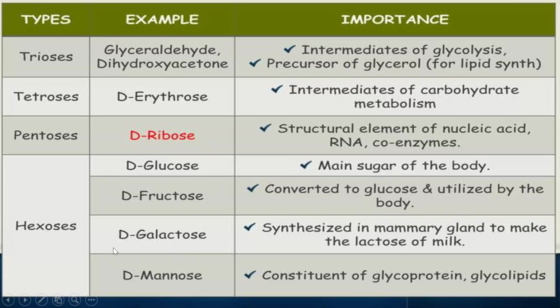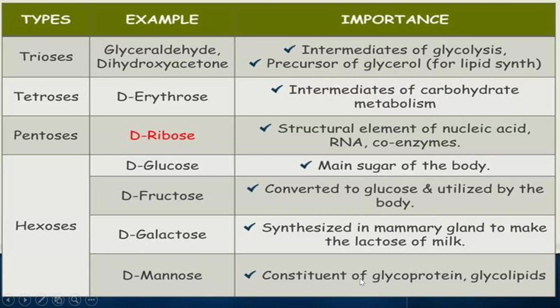Next, coming to galactose, it is synthesized in the mammary gland to make the lactose of milk. Lactose is known as milk sugar because it is present in milk. Lactose is a disaccharide, which means it is made up of two monosaccharide units. These two monosaccharides are galactose and glucose. So galactose helps in the formation of lactose, that is milk sugar. Then next, coming to mannose.